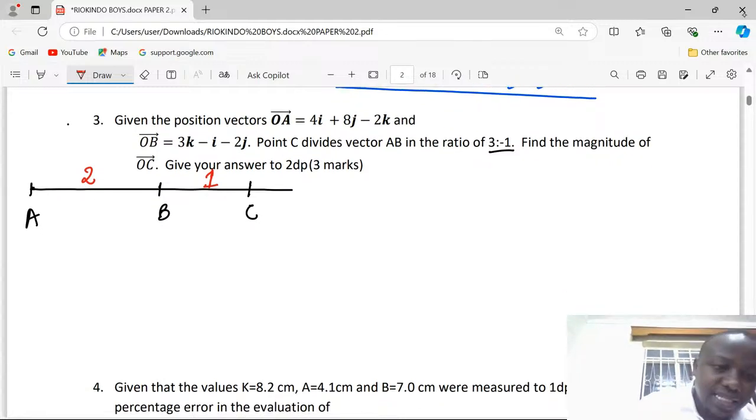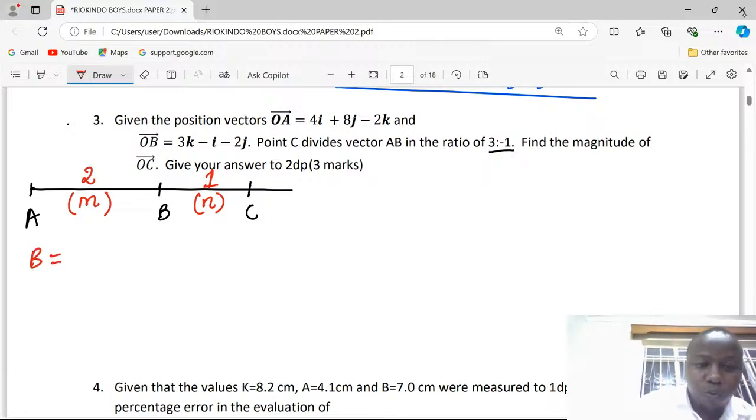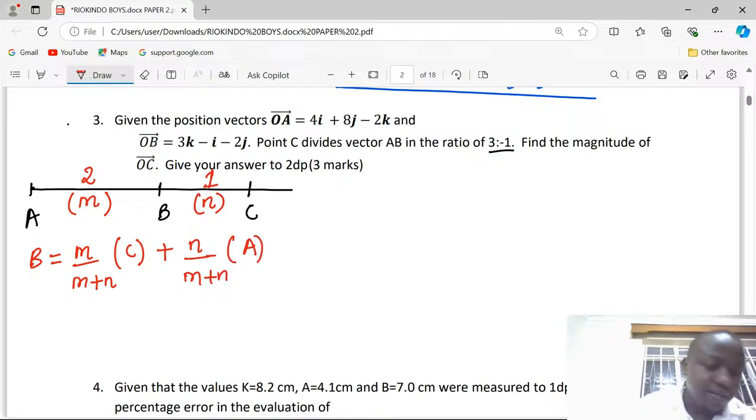Now, assuming that this is a ratio M for a general statement, and this is N, we usually say that the coordinates of B are given when we take the ratio M out of the total number of proportions, M plus N. Then we multiply by, because we have picked M, vector C, and we add the other ratio, N out of M plus N. So when we begin with N, now we pick vector A. This is the general application of what we call the ratio theorem.